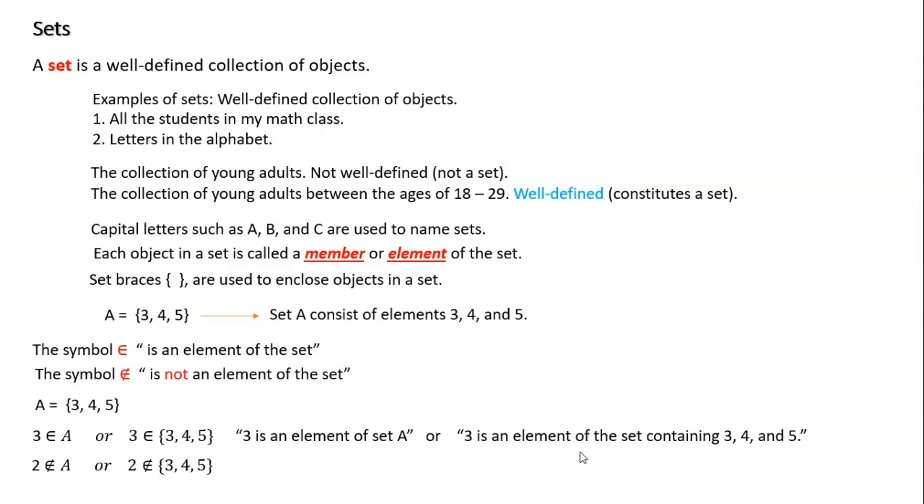So to use the slash, not an element of the set, for instance, 2 is not an element in A, and we can see that. In my set A, I only have three elements, 3, 4, and 5. 2 is not part of that. Or I could say 2 is not an element in my 3, 4, or 5. Right? So again, this is how we read it. 2 is not an element of set A, or 2 is not an element of the set containing 3, 4, and 5. Okay. Again, any questions, please feel free to unmute yourself and ask me.